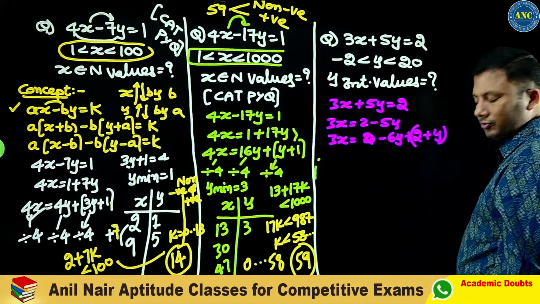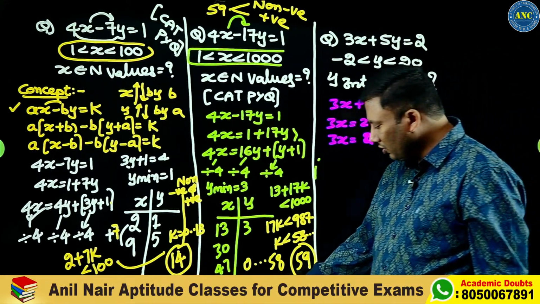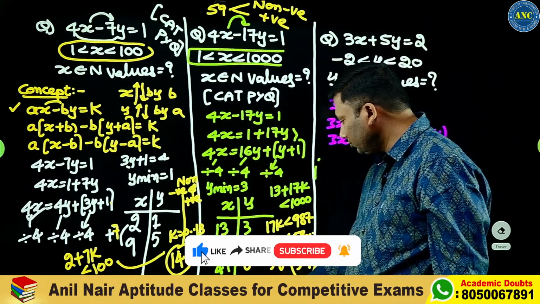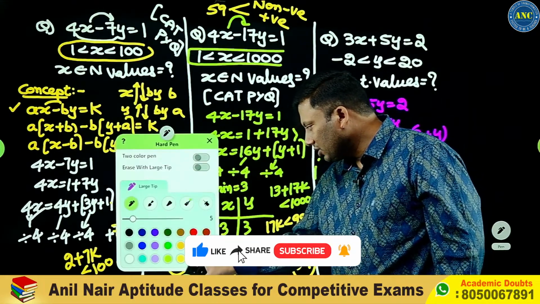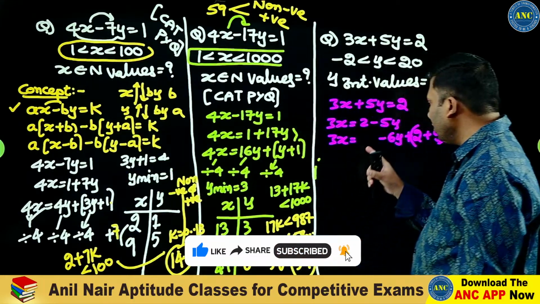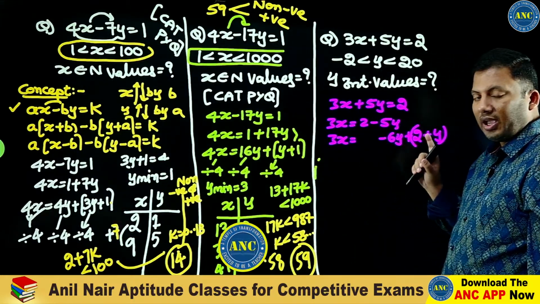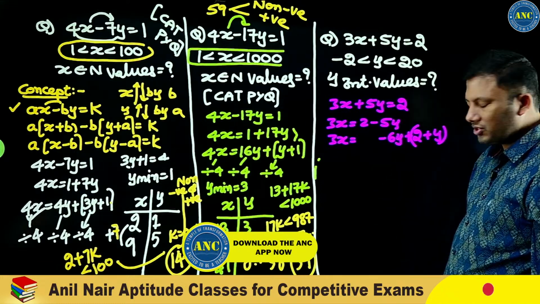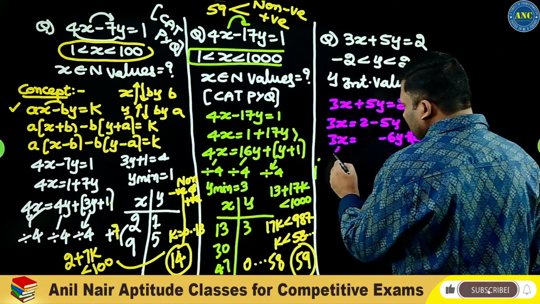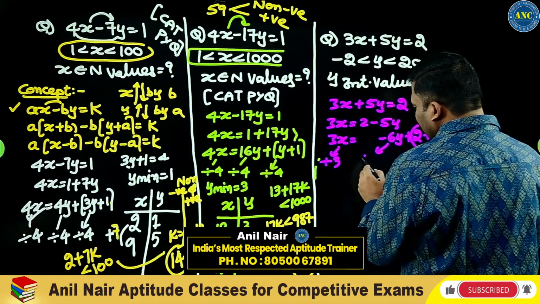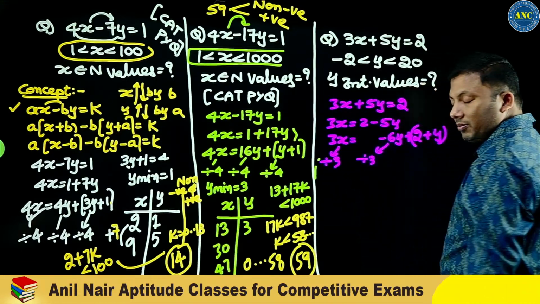Am I right? Can I write like this? Please look at the equation. 3x is equivalent to minus 6y plus y, which is minus 5y, and it is plus 2. 3x is divisible by 3, and minus 6y is divisible by 3.